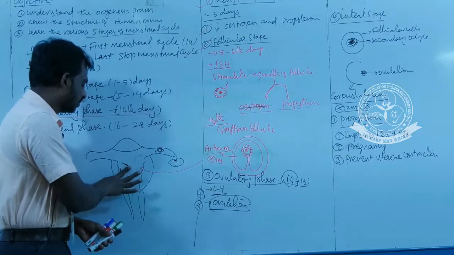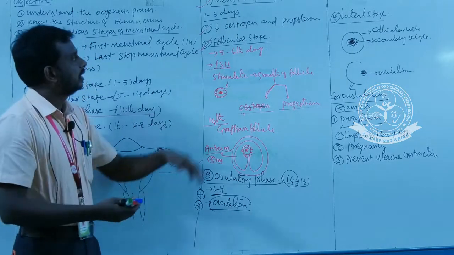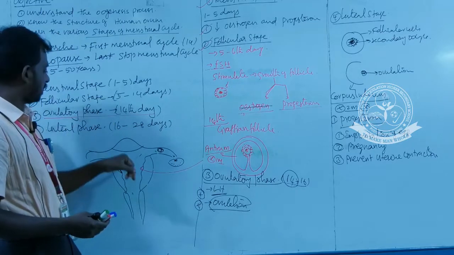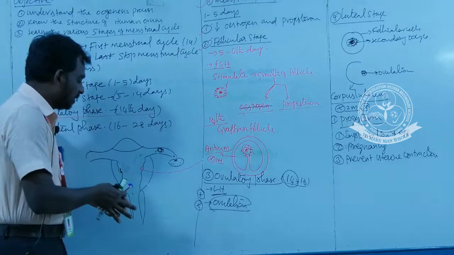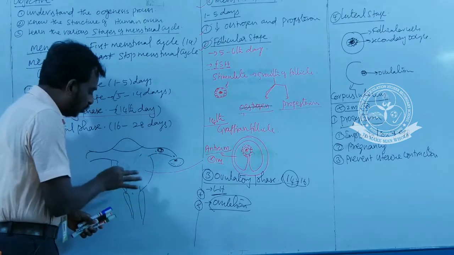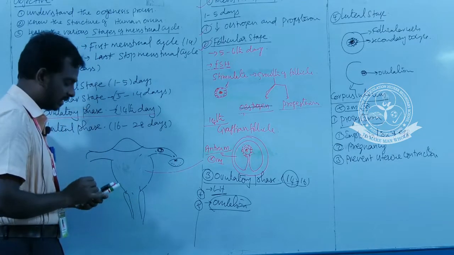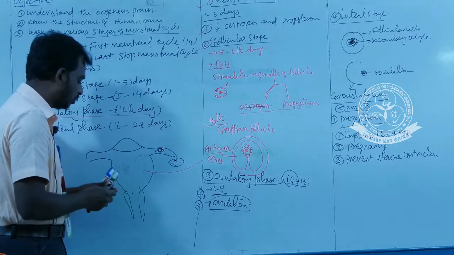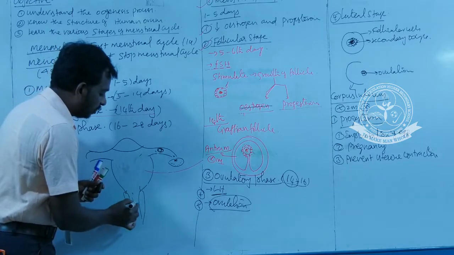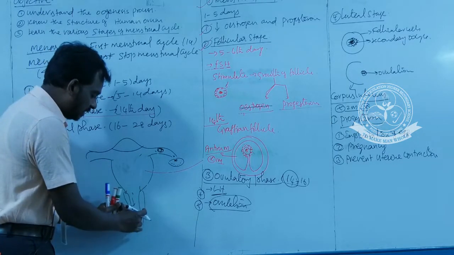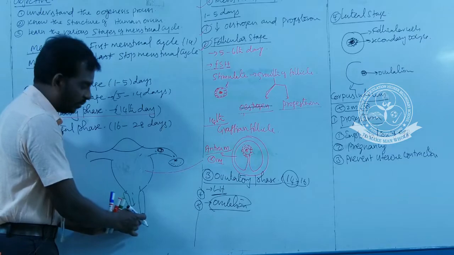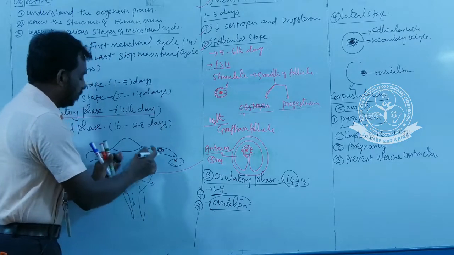Now there is a low secretion of estrogen and progesterone, which leads to breaking of this endometrial layer. The endometrial layer begins to break again. This endometrial layer is released through the birth canal along with the blood. The next cycle, that means the menstrual cycle, will begin.